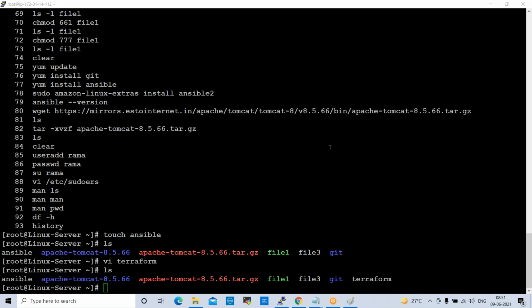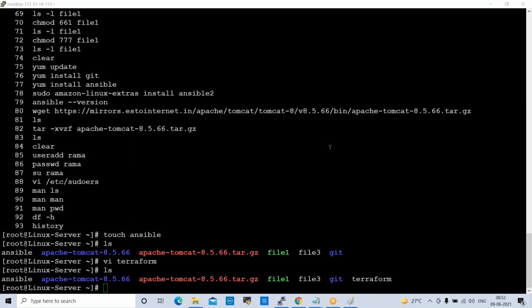Another doubt is, while writing content using the cat command, how do we edit that content? Once I enter, I'm unable to edit it. If I write something and press enter, it gets executed. How do I edit it again? For that, you can use VI. If you want to correct it, you can use the VI editor.